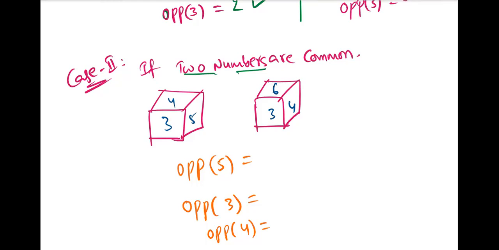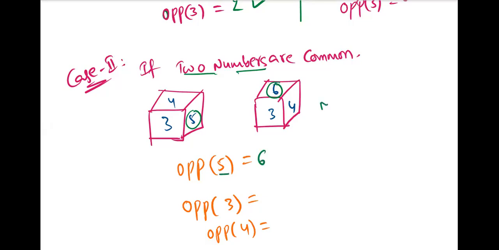Numbers which are not there in both the dice. In this dice 5, in this dice 6. These two are opposite. 3 and 4 are common in both dice. Then the uncommon numbers are 5 and 6, so 5 is opposite to 6.